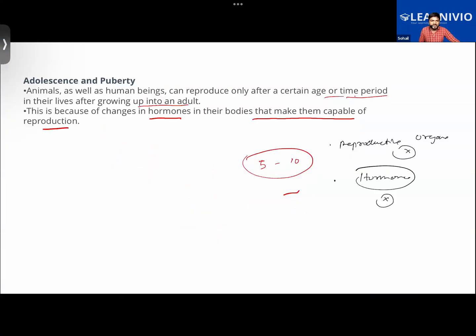So we learned about adolescence and puberty, what these terms mean. We learned some basic concepts: different kinds of organisms are capable of reproduction only after a certain age or time period in their life. Why is it so? Because when they reach a certain age, hormone production starts to take place in their body, and thereby the hormones make them capable of reproduction.